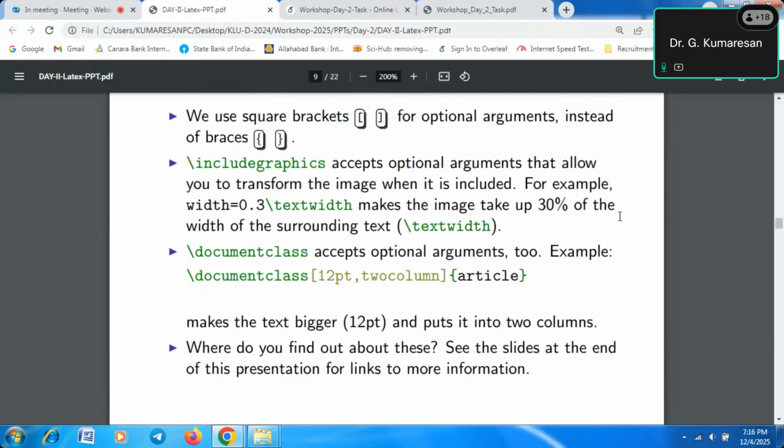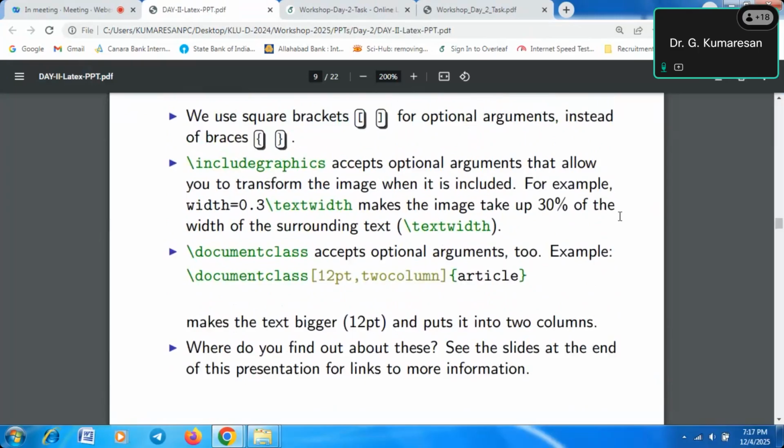Okay, so that includes graphics, which is available in the graphicx package. The text height is the optional one. Suppose you want to change the size and height of the images, whether you use it or not doesn't matter. The figures will automatically upload.